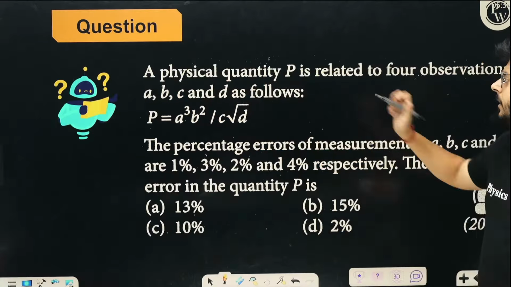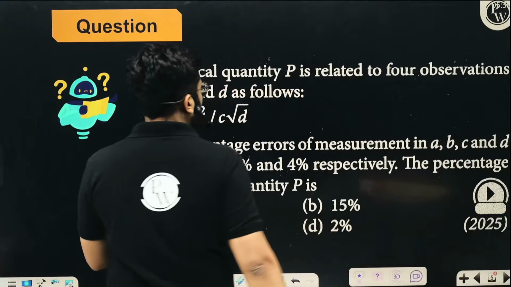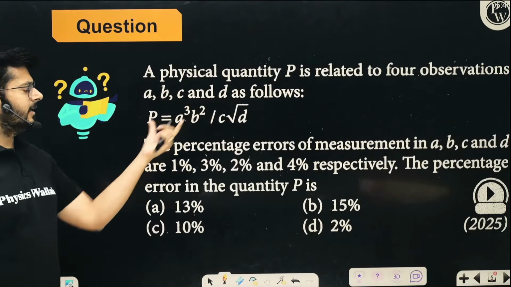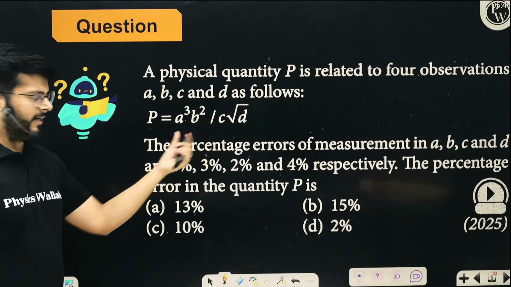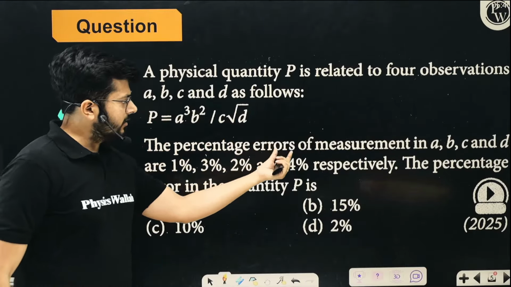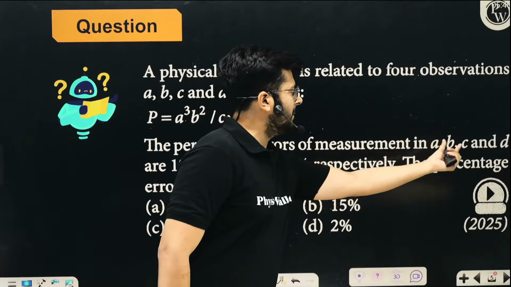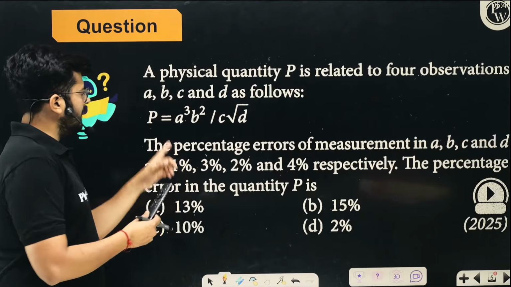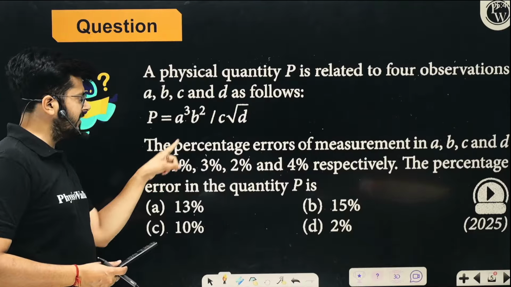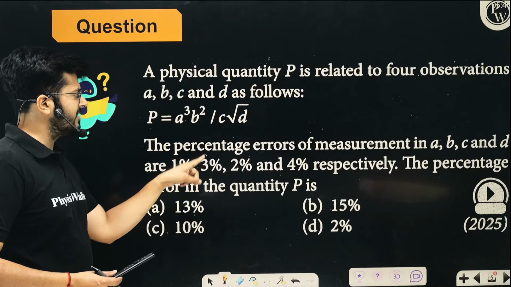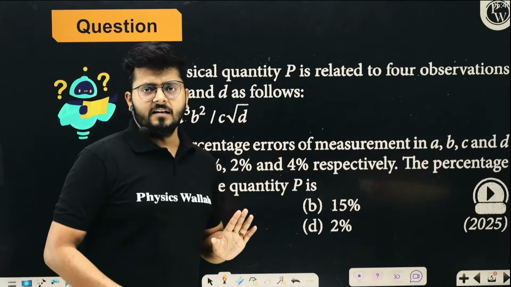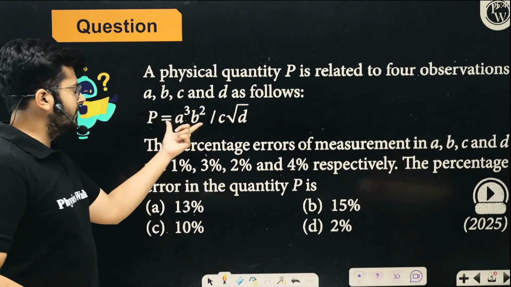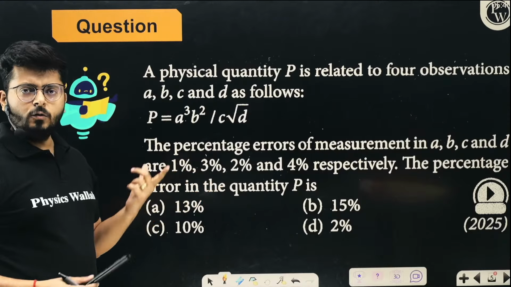A physical quantity P is related to 4 observations A, B, C, and D with this particular relation. The percentage error of measurement in A is 1%, in B 3%, in C 2%, and in D 4%, right? So you are measuring 4 quantities, and in every one you are making an error.